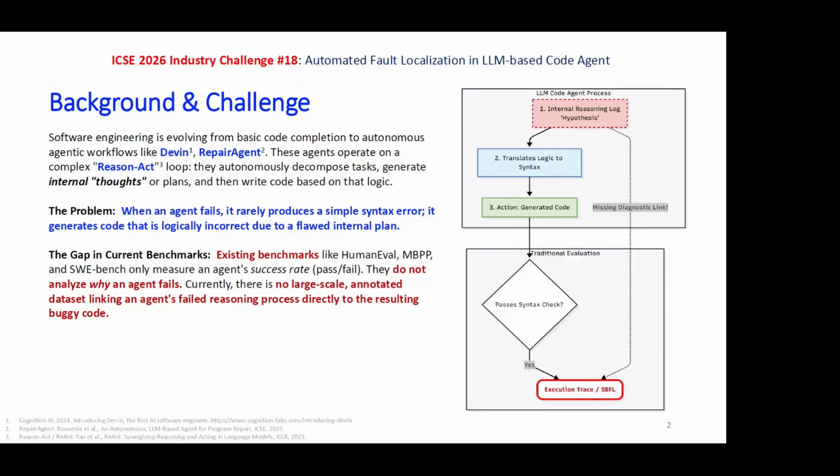Existing benchmarks like HumanEval, MBPP, and SWE-bench measure the agent success rate. That's binary, either passing or failing. They do not analyze why an agent is failing. So this is what we focus on in this work. We do so by first creating an annotated dataset which links the agent's failure reasoning, that is, parts of the hypothesis, to the resulting buggy code.